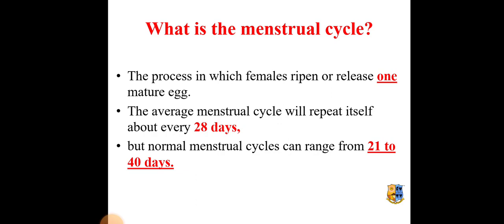The process in which a female ripens and releases one mature egg can be called the menstrual cycle. The average menstrual cycle will repeat itself about every 28 days, but normal menstrual cycles can range from 21 to 40 days.